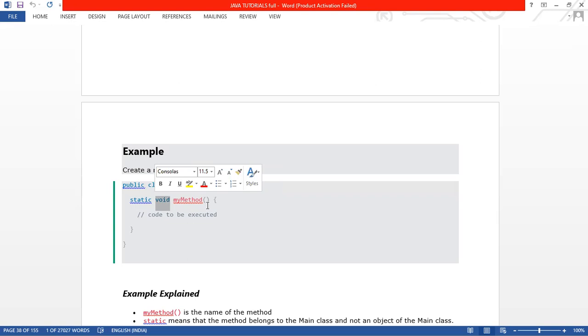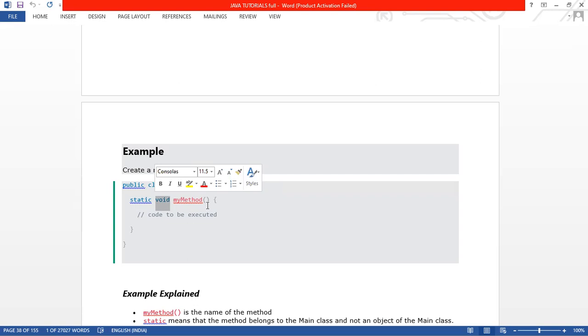If you mention int, it can contain only integer type. If you mention char, it will contain only char. If you declare a variable as string and assign an integer, it will give you an error, right? Same thing.